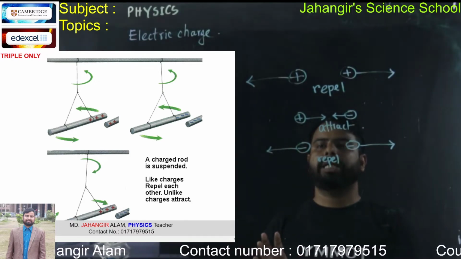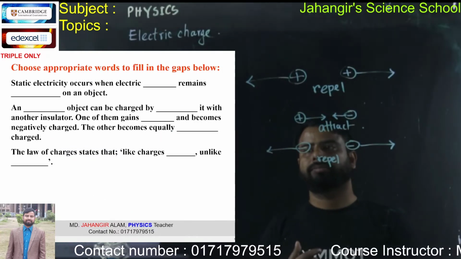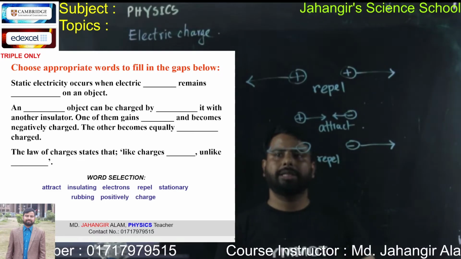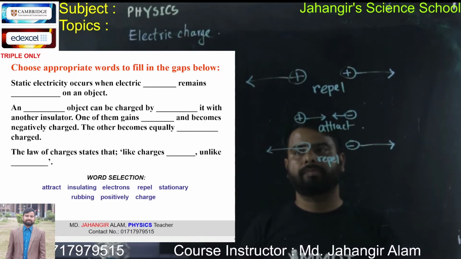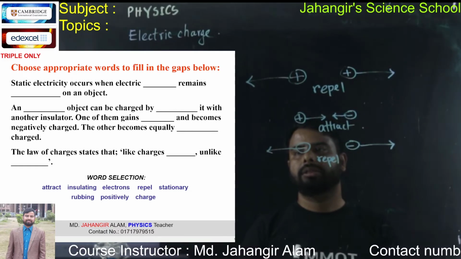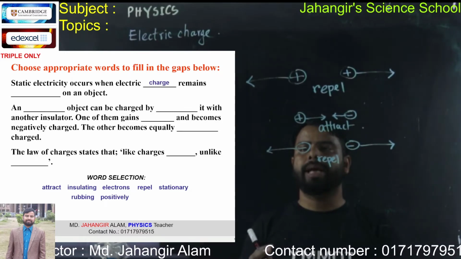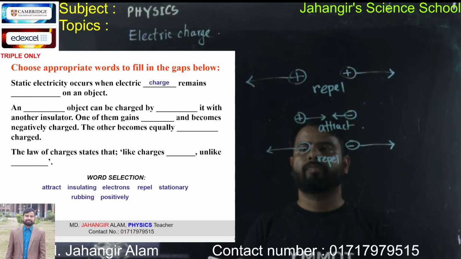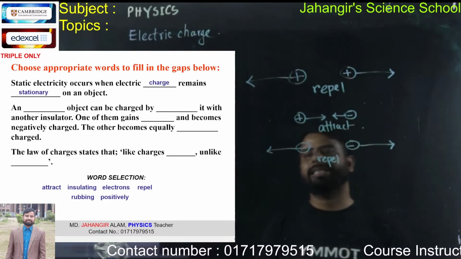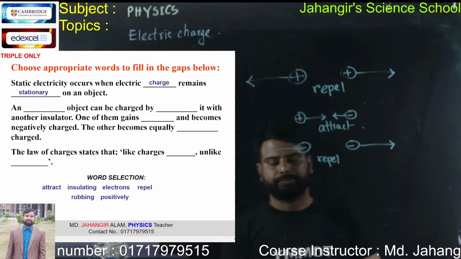A charged rod is suspended. Like charges repel each other and unlike charges attract. Look at the diagram here. So try to solve this one. Static electricity occurs when electric charge remains stationary on an object. So static electricity occurs when electric charge remains stationary on an object.